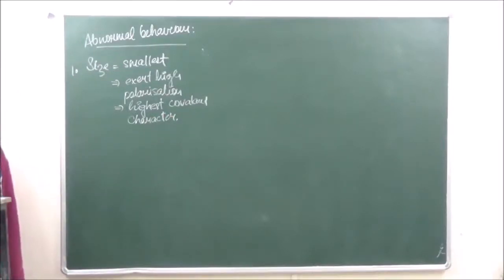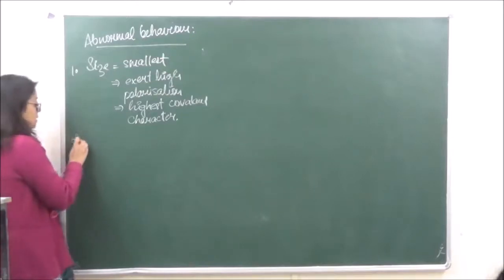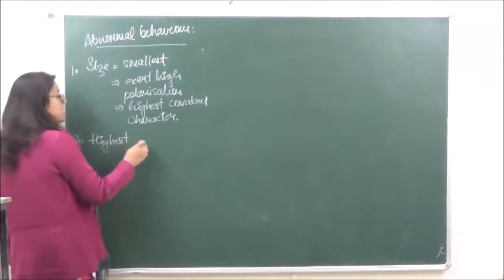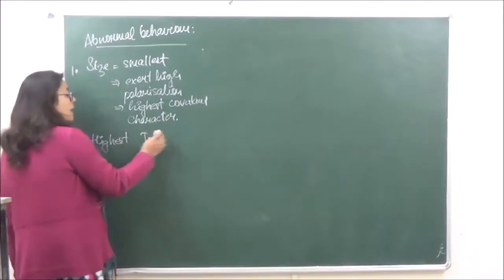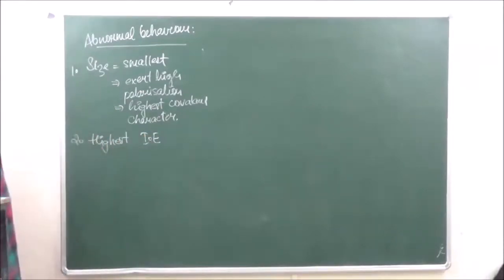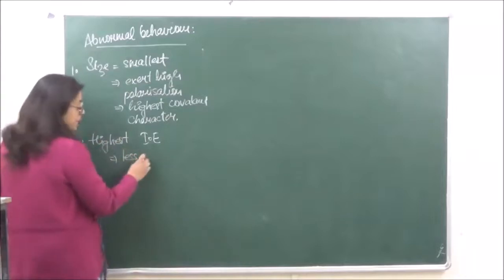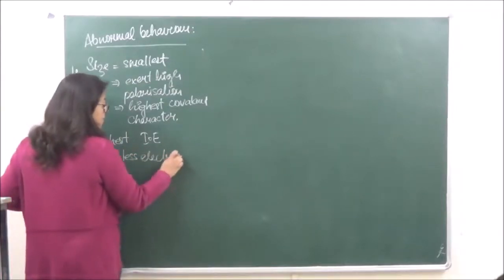Okay? Number two, lithium has the highest value of ionization energy because of the smallest size. Therefore, this is going to have less electropositive character.